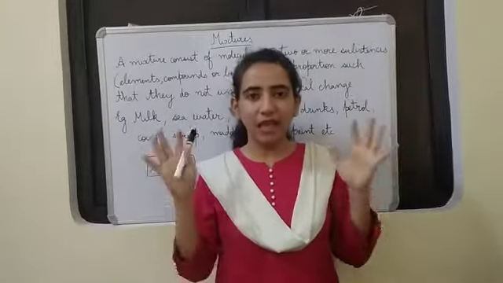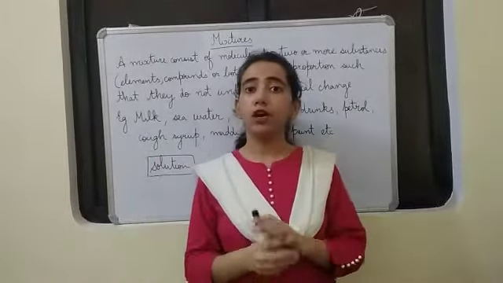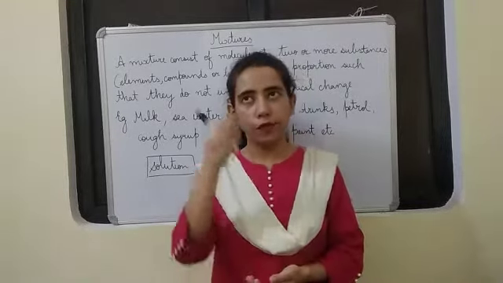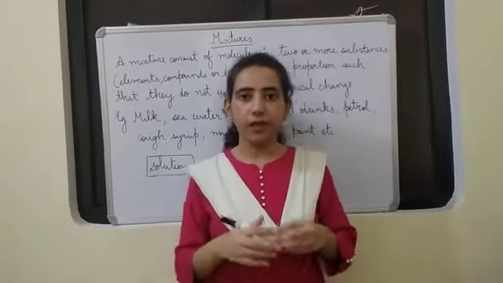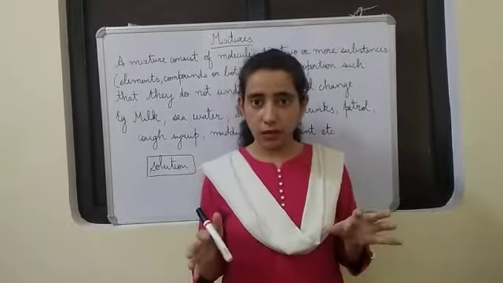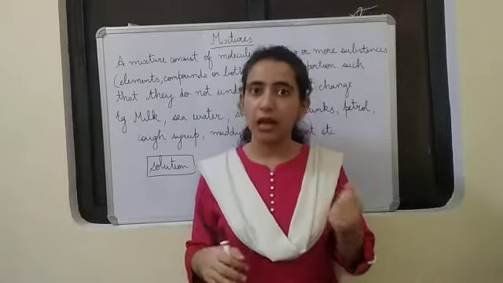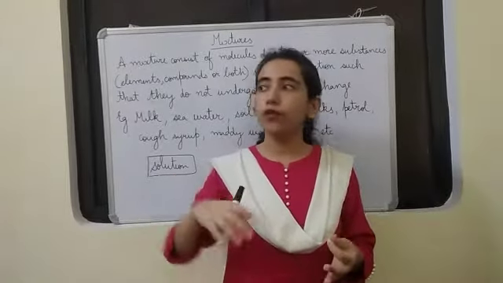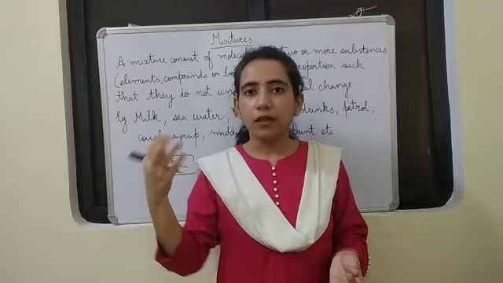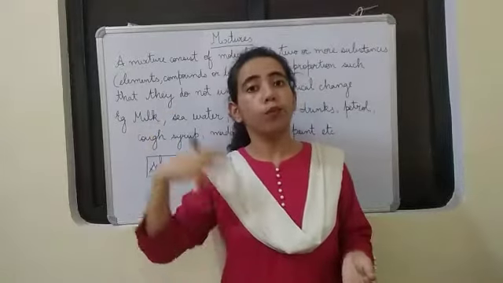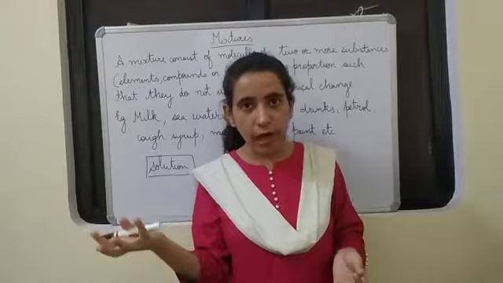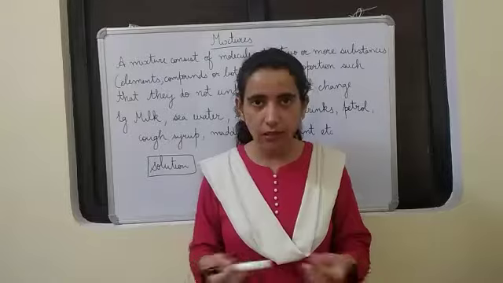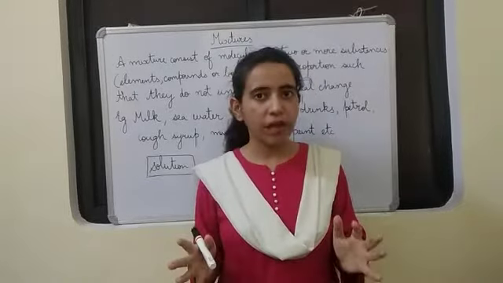That means so many gases are there in the air, but they are not chemically combined, okay, and the proportion is also not fixed. We can understand like Basti, the place, it is a less polluted city, isn't it? So we see less poisonous gases are there, less nitrogen dioxide, less sulfur dioxide, less carbon dioxide. But if we move to metro cities like Delhi and Mumbai, there the pollution level is high, so there is more concentration of carbon dioxide, sulfur dioxide, nitrogen dioxide. So we see air is a mixture of gases, in that the gases are not chemically combined and their proportion is not fixed.